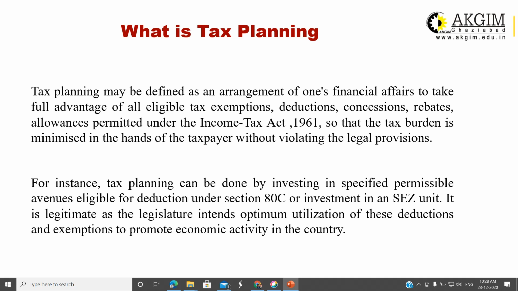Okay. So these are a few examples which I have taken for individual, for HUF and for corporate. See, this is a very basic example, and there are many more examples for tax planning.